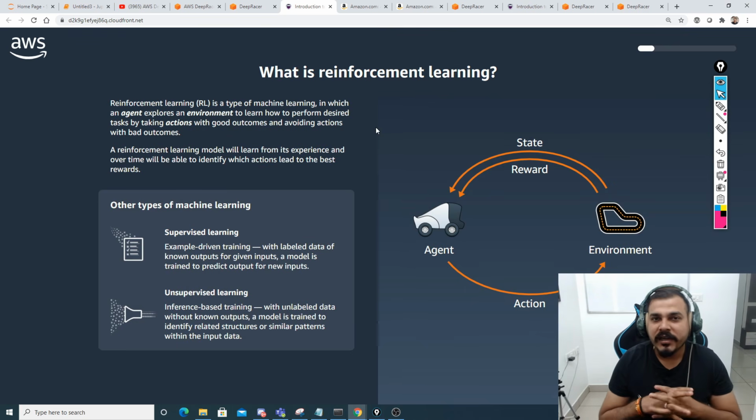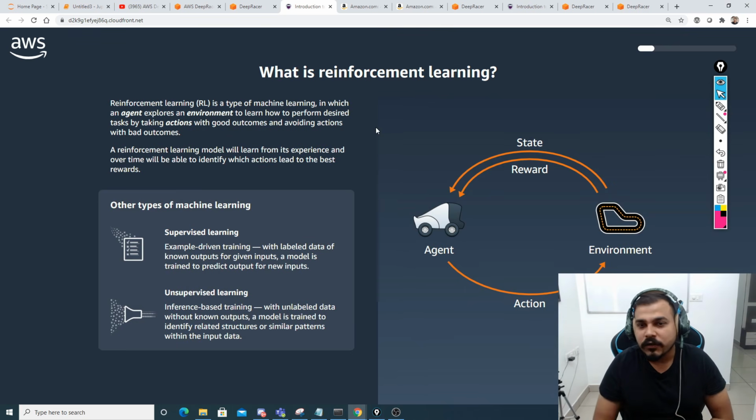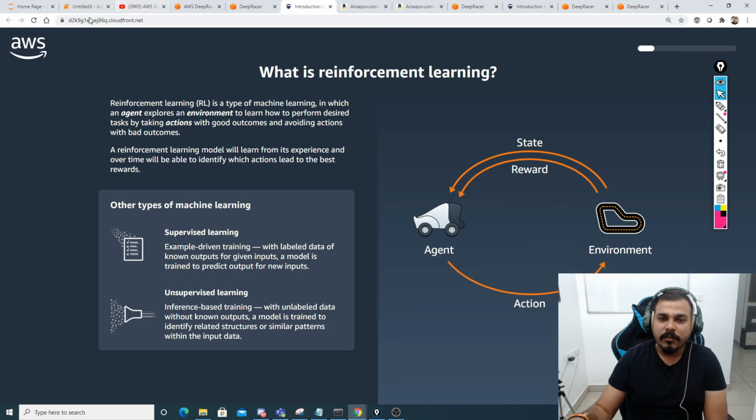First of all, we'll try to understand what reinforcement learning is. In reinforcement learning, you need to understand the important components. The important components you can see over here are something called the agent, and here you have something called the environment. So agent and environment are the different components used in reinforcement learning, and the agent's state may change based on the environment factors.